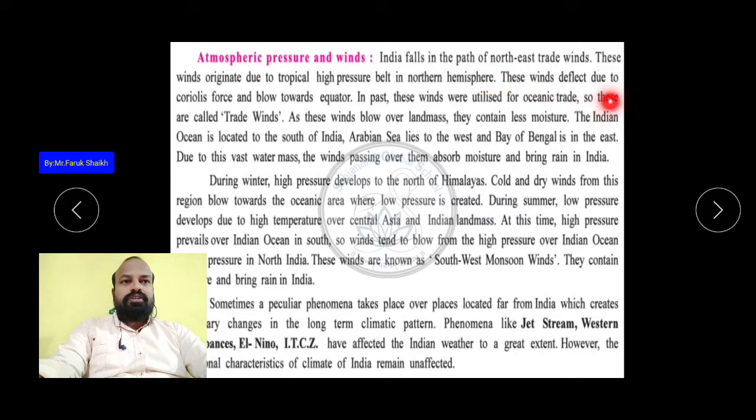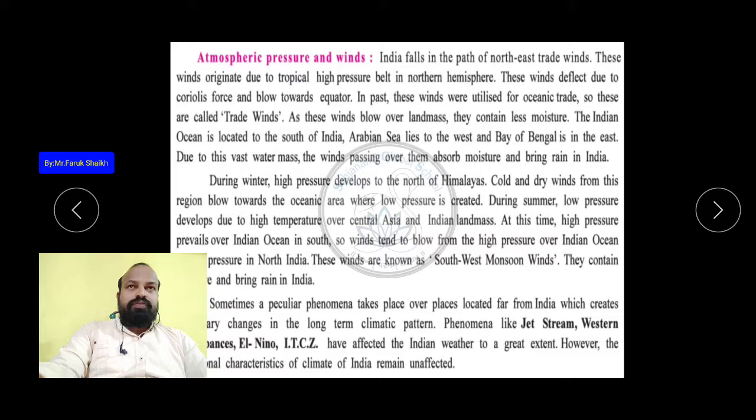This wind deflects due to the Coriolis force and blows toward the equator. In the past, these winds were utilized for oceanic trade, so these are called the trade winds. These are the winds which blow from the north to the south, and the ocean is in the south direction.